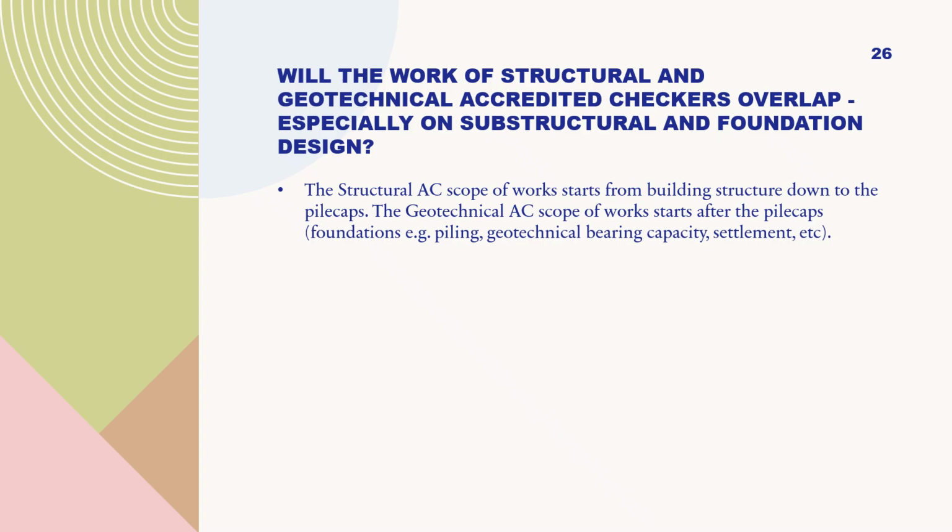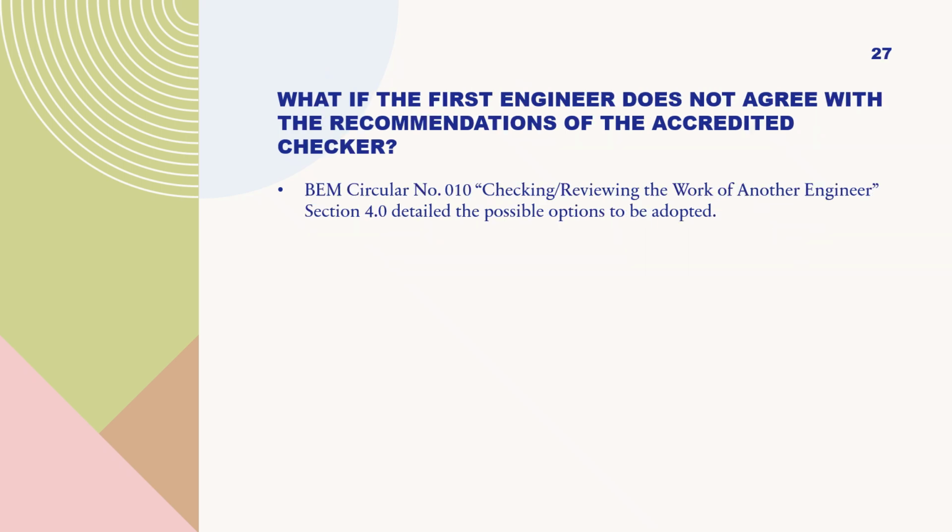The structural AC scope of works starts from building structure down to the pile caps. The geotechnical AC scope of works starts after the pile caps, foundations, e.g. piling, geotechnical bearing capacity, settlement, etc. What if the first engineer does not agree with the recommendations of the accredited checker? BEM Circular Number 010, checking/reviewing the work of another engineer, Section 4.0 detailed the possible options to be adopted.